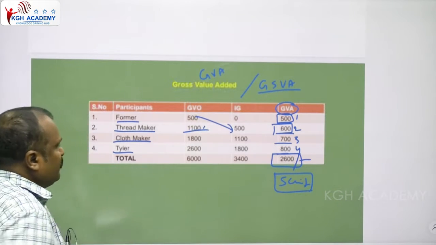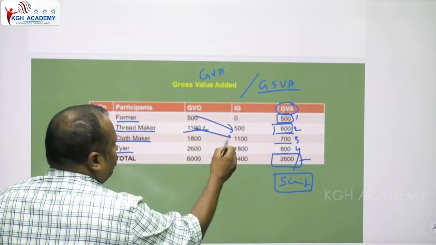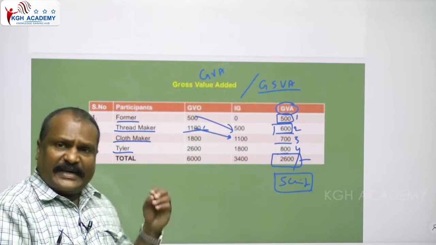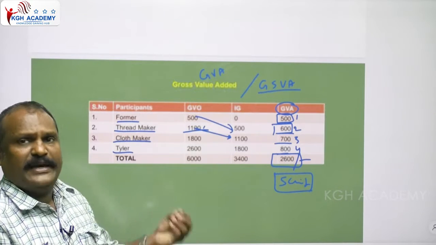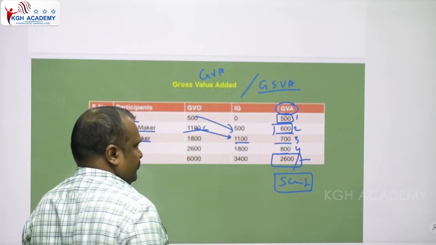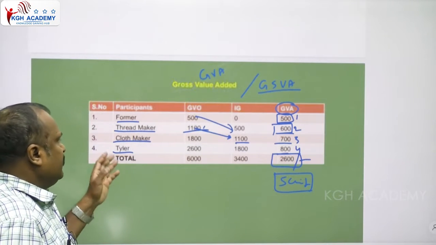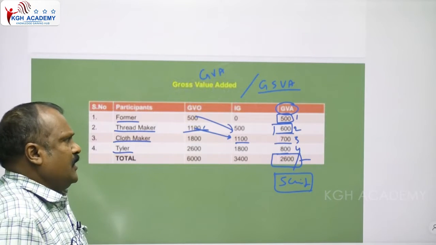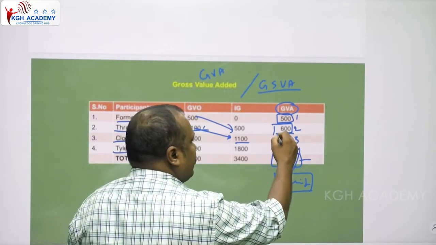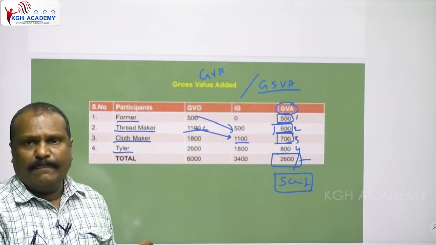Okay, then come to the cloth maker. He purchased the thread from the thread maker with 1100 rupees, and he converts the thread into cloth. How much does he charge? 700 rupees is levied by the cloth maker.